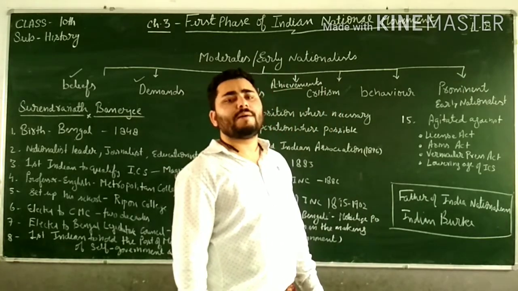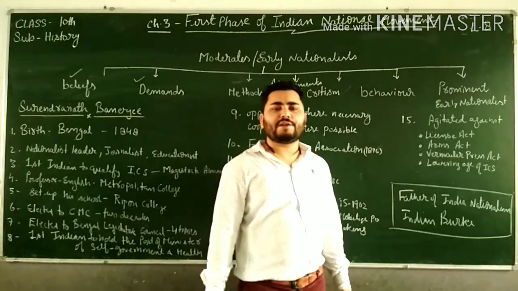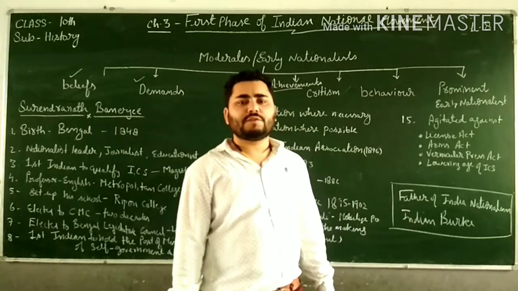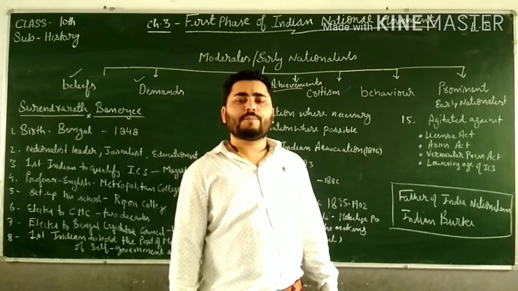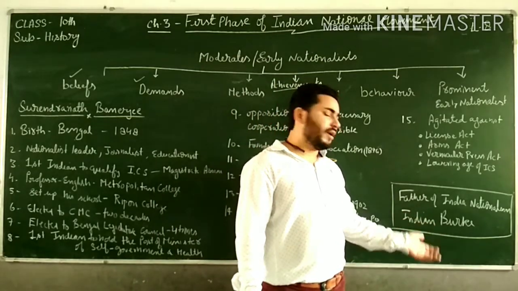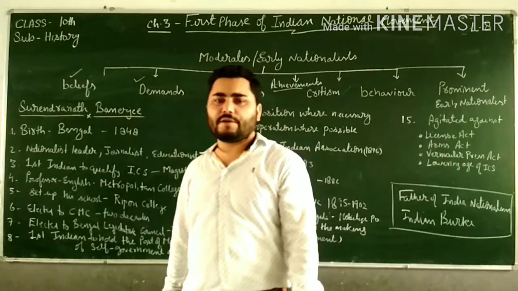He was also called Indian Burke. Burke was a British parliamentarian who supported the independence of Ireland. He was one of the prominent leaders of Britain. So on his name only, he was given this name, Indian Burke. Okay, I hope you have understood all these things.